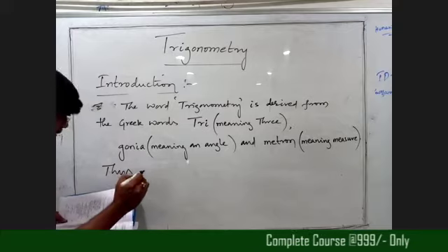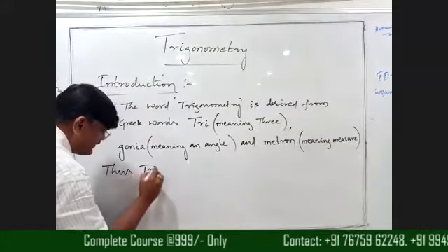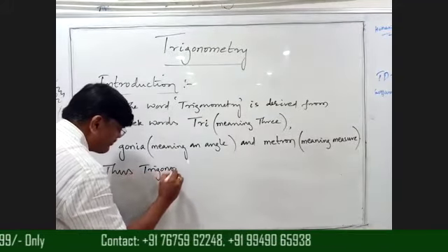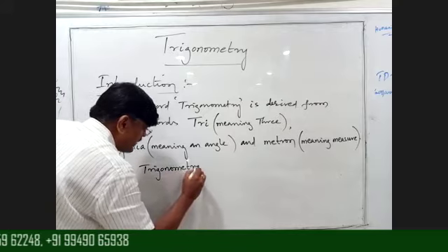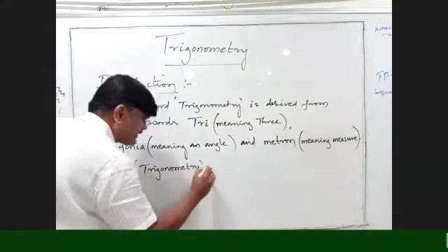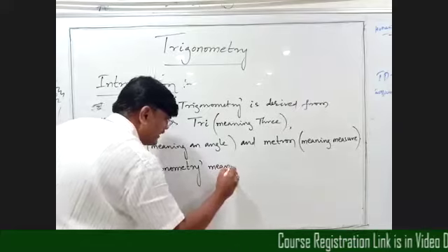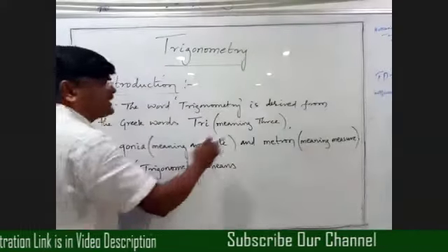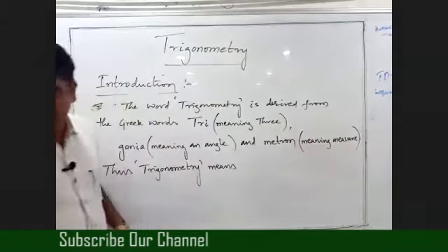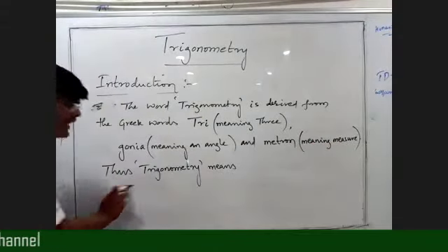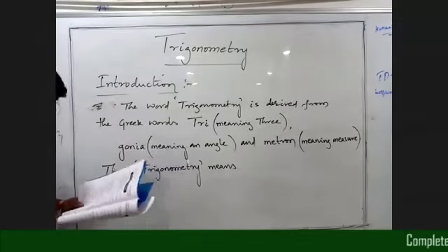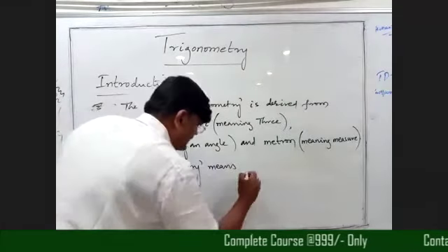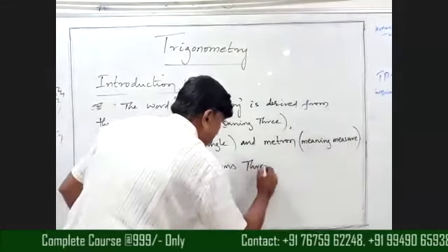Thus trigonometry means, grouping all these terms, what are we getting, beta? Trigonometry means three angles measure. Is it right, beta? Trigonometry means three angles measure.